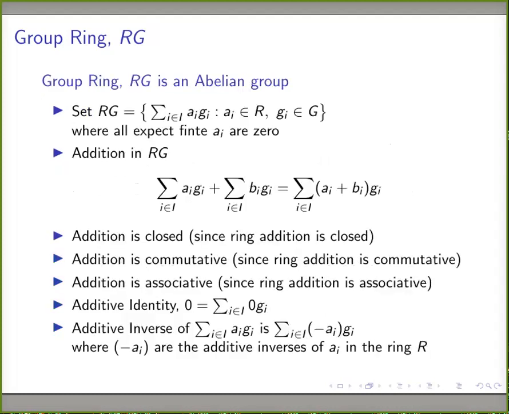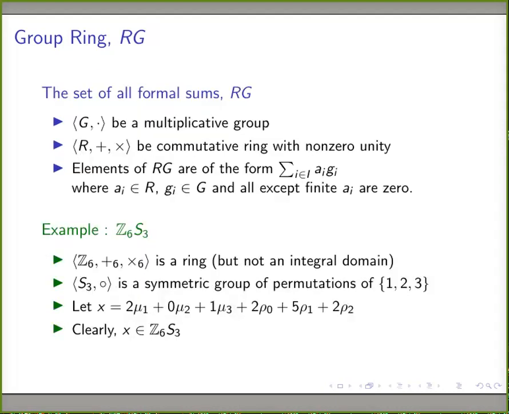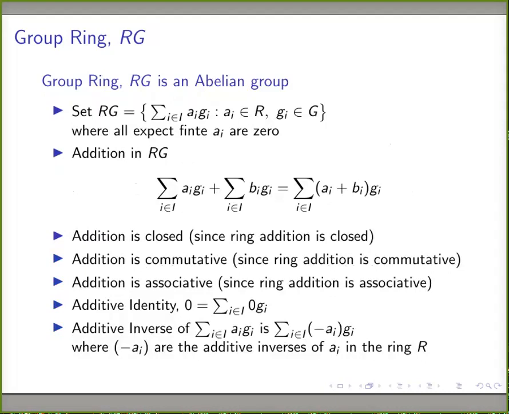Now we will use this example for another purpose later. Now coming to the structure, what is the algebraic structure of this set? We have the set of formal sums, sum over i of a_i g_i, where a_i belongs to R, the ring, and g_i belongs to G, the group.